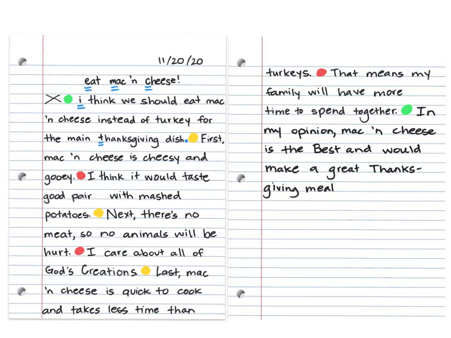First, mac and cheese is cheesy and gooey. I think I'm going to cross out this and, put a comma, another comma after gooey, and I'm going to add another word to make this more descriptive. I'm going to say, first, mac and cheese is cheesy, gooey, and delicious. Period.